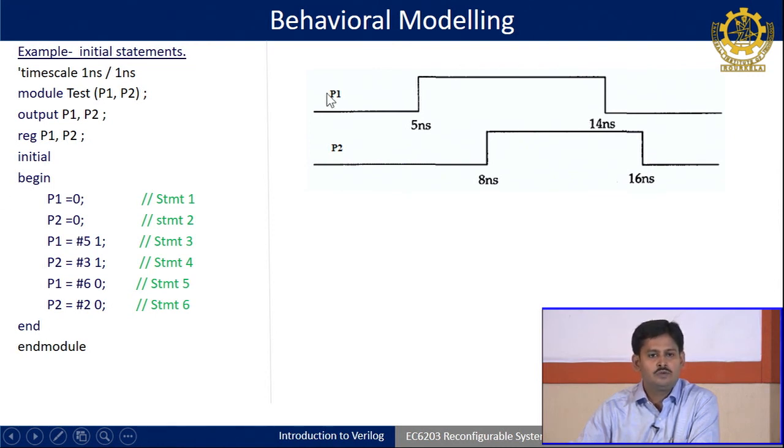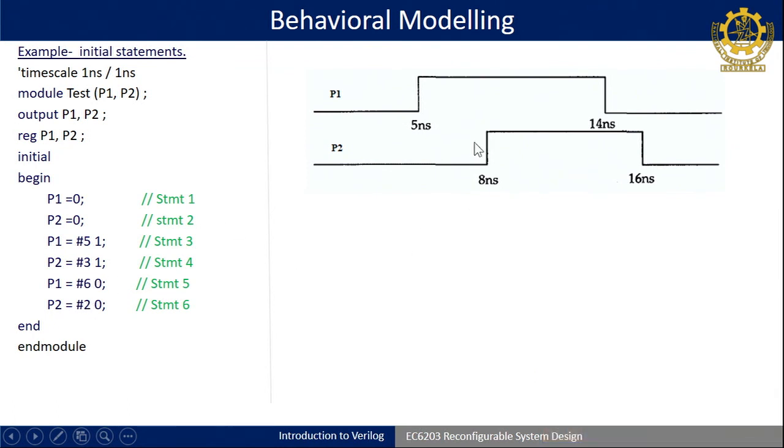So, at 5 time units P1 will get 1, then at 5 plus 3, 8 time units, P2 will get 1, then at 8 plus 6, 14 time units, P1 will go down to 0. Similarly, at 14 plus 2, 16 time units, P2 will go down to 0. Okay. This is one example of how to generate a waveform, giving input test vectors for simulation purposes.